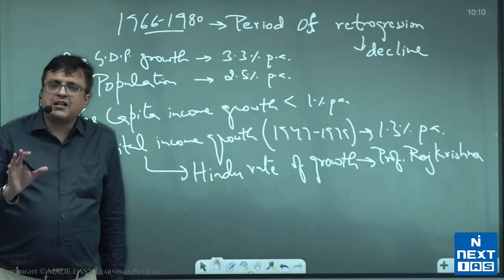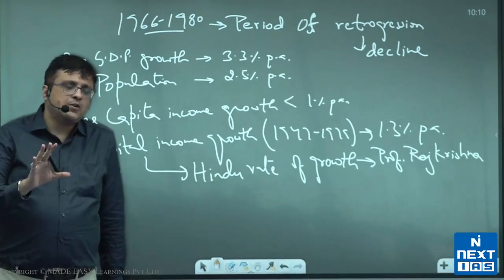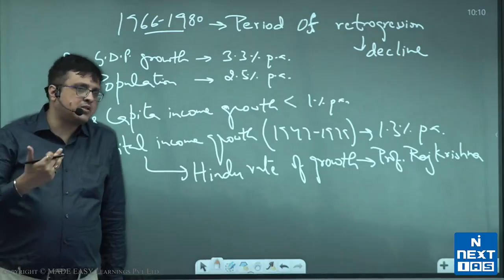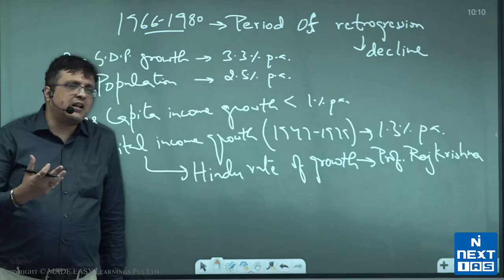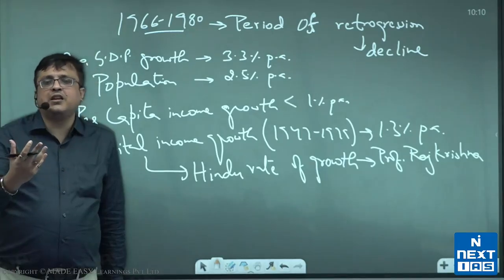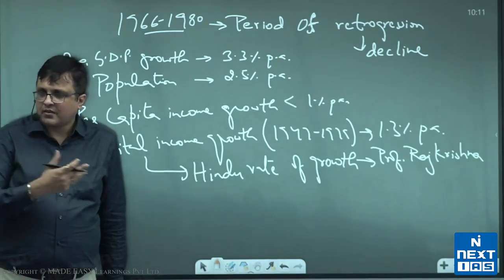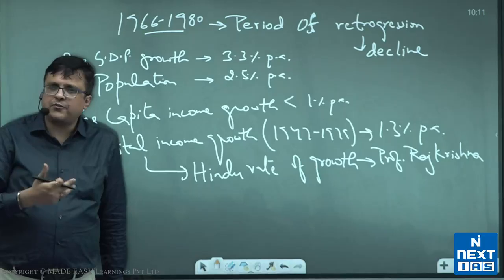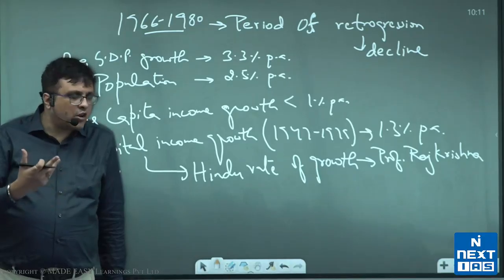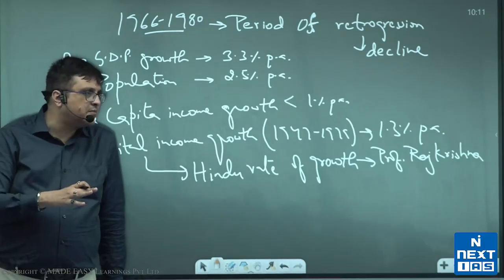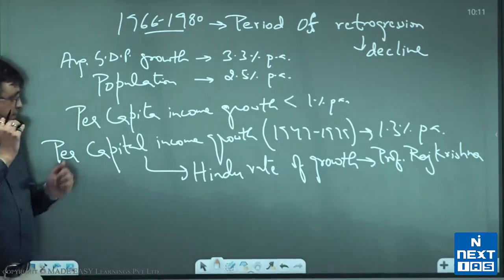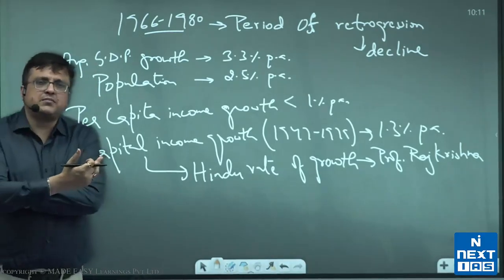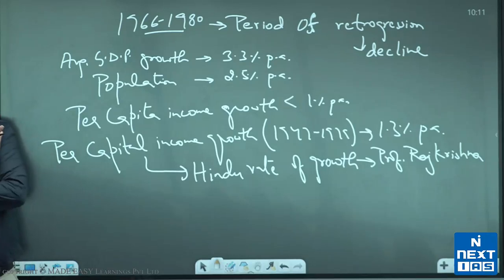Frustratingly, Professor Raj Krishna was one of the very few liberal economists of the 1970s. The 1970s were the days of Mrs. Gandhi, and that would be dominated by economists leaning on the socialist side. So Professor Krishna was one of the very few liberal economists, and he would always say that reduce licensing system, give more freedom to people to do business, reduce the role of government in the system, reduce nepotism and corruption.